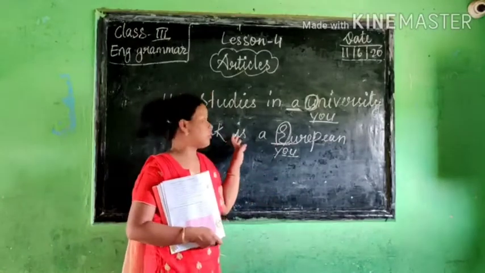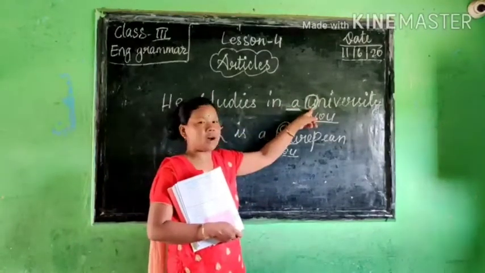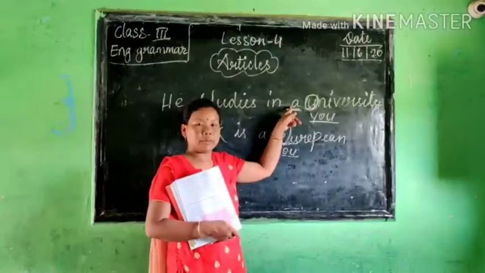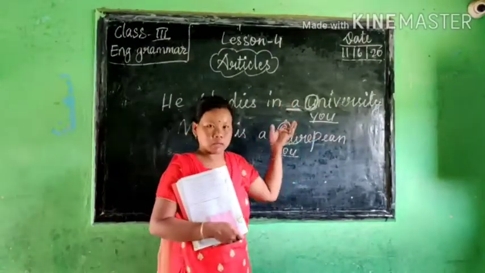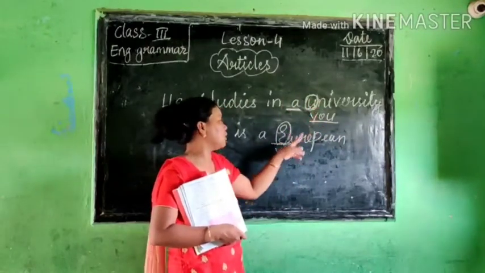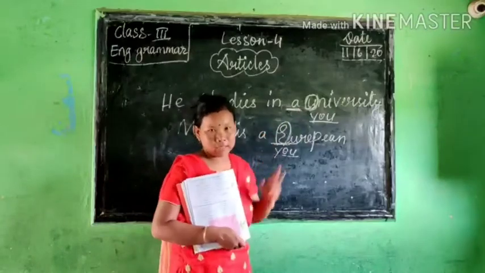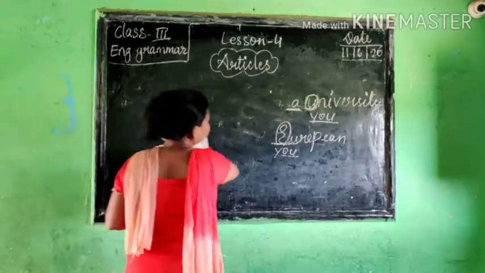So don't be confused that if the letter in front is a vowel, here we are still writing a. If it is sounding like you, then we write a. Understand? Okay, now next.